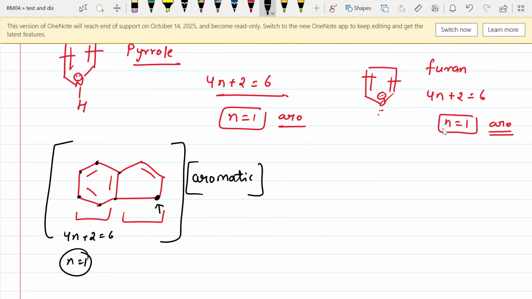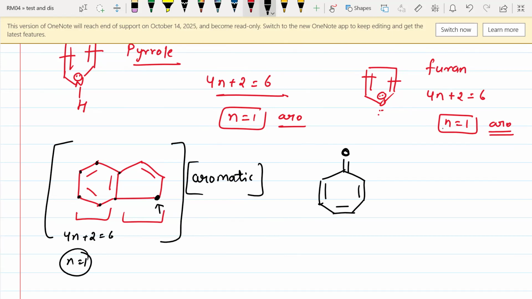Okay. Suppose we have another example of a 7-membered ring. This compound is called tropolone. What we can see here is that this oxygen atom is present outside the ring. So we will not check whether it contains a lone pair or a double bond. However, it contains a double bond, but we will not check that.